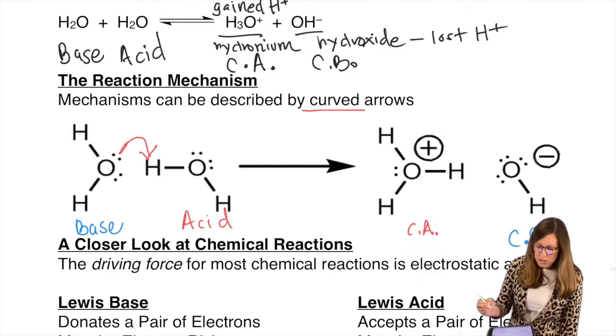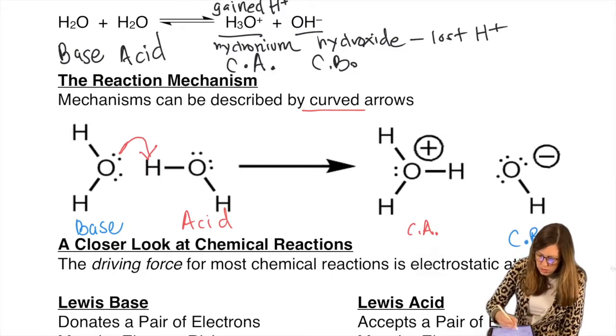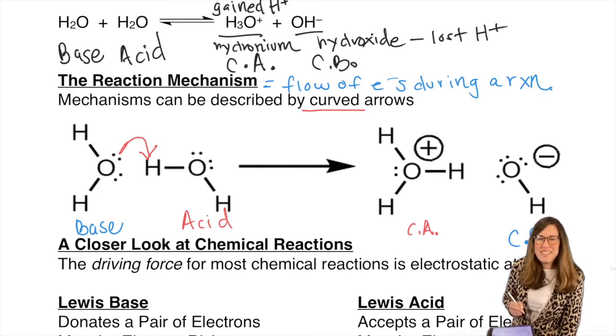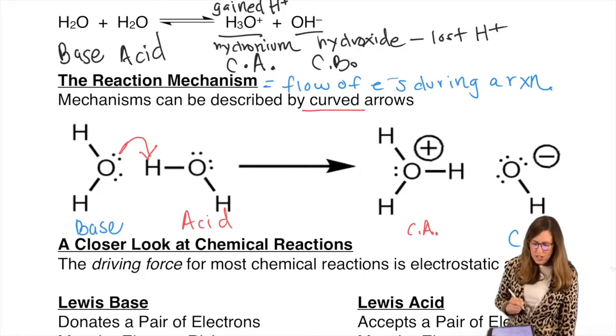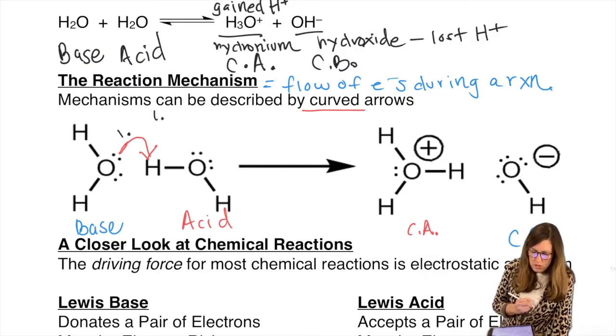Okay, so just before I draw the next one, I'm going to remind you we're looking at the flow of electrons during a reaction. So I have to abbreviate reaction, RXN. Okay, so the first arrow I drew was right here. Actually, I'll do that in, yeah, that's fine. So number 1, we will describe that when we're done.